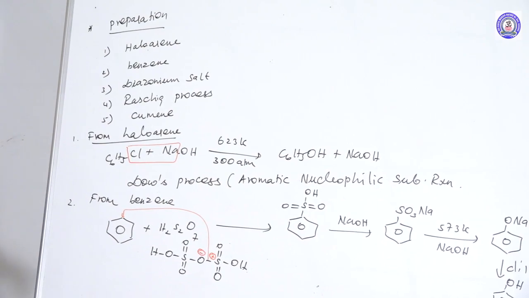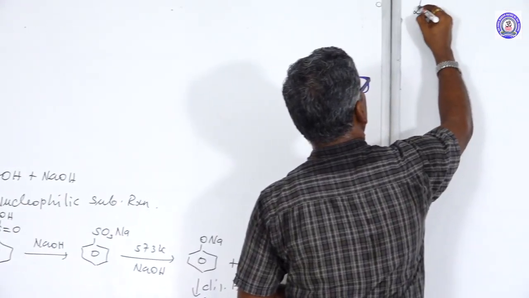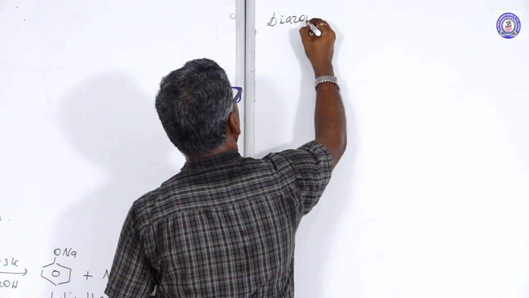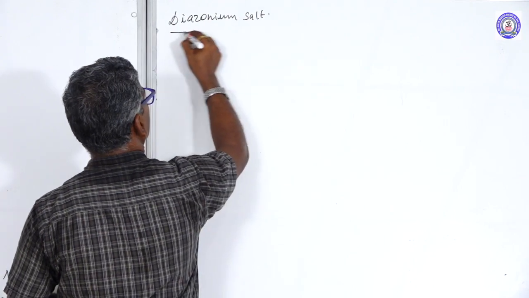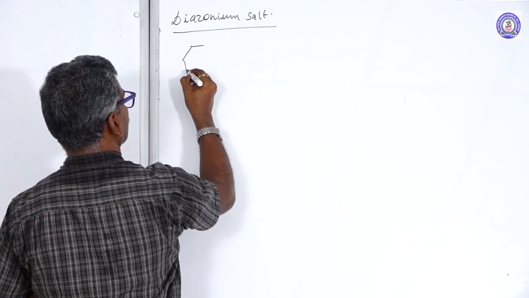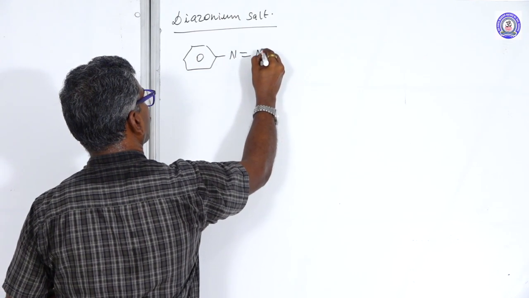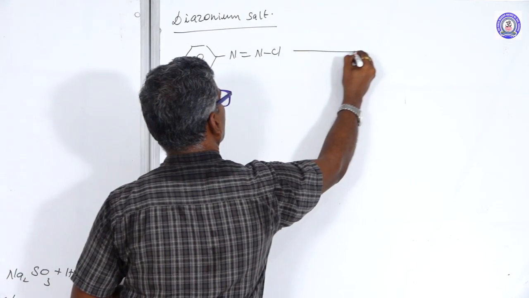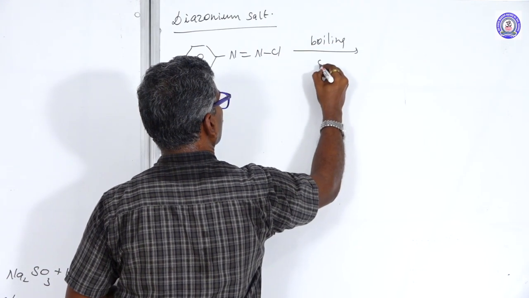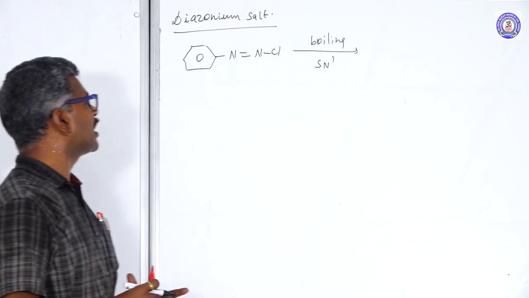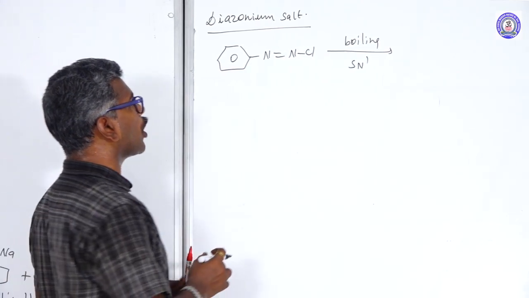Another one is diazonium salt. Benzene diazonium chloride is boiled with water.